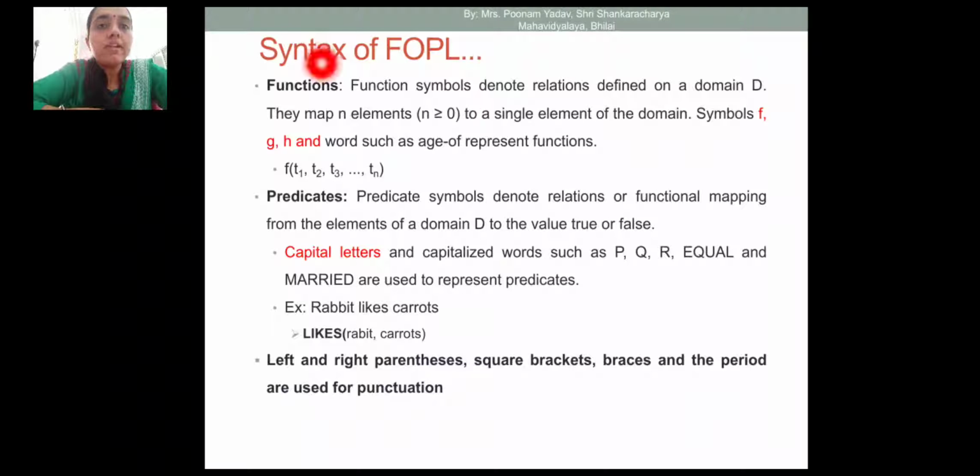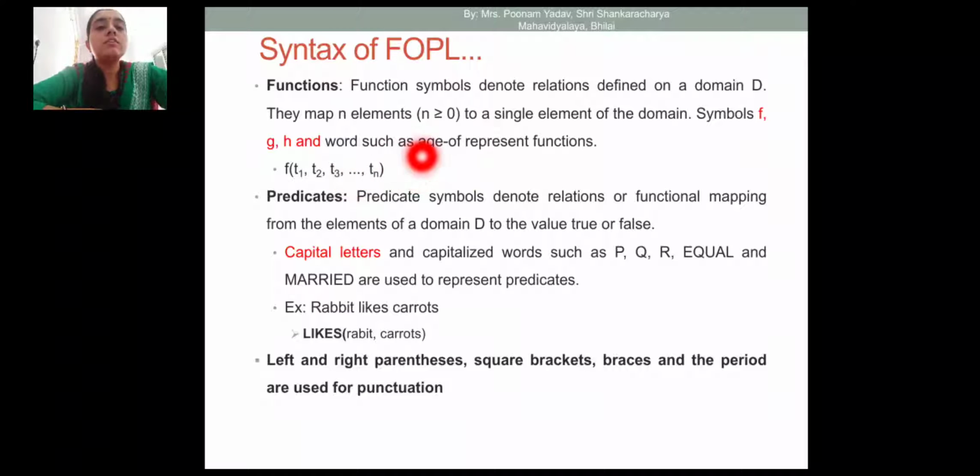Now function symbols denote relations defined on a domain D. They map n elements to a single element of the domain. Symbols F, G, H, or words such as age-of, represent a function F with arguments T1, T2, T3, Tn, like that.